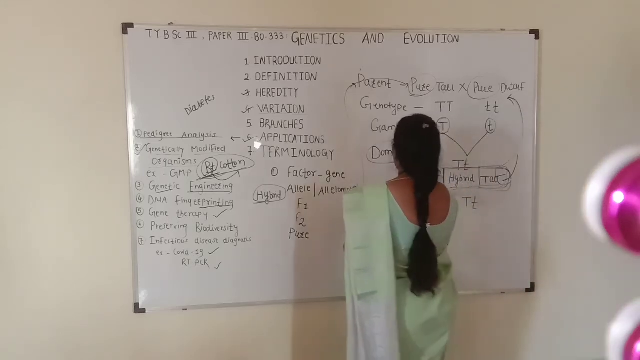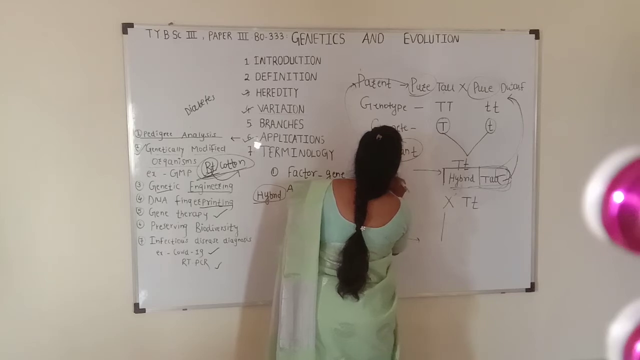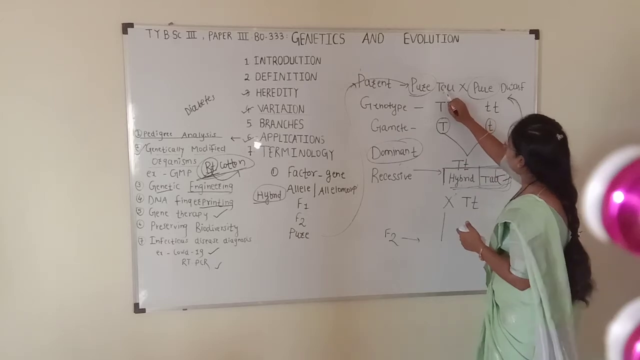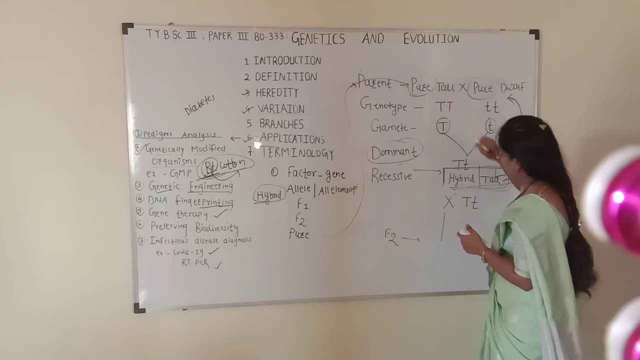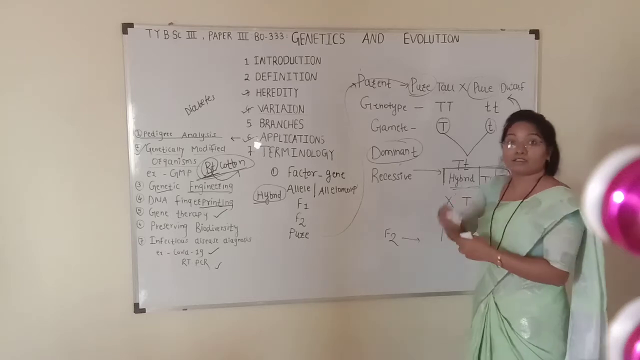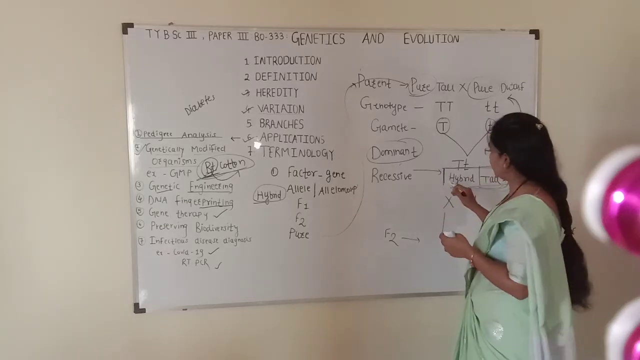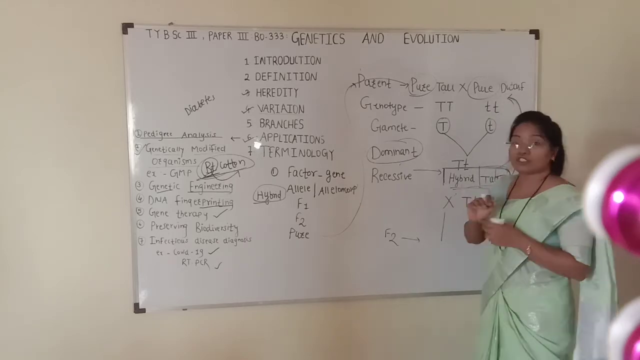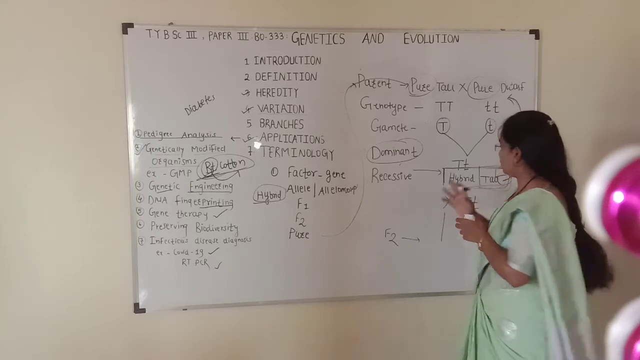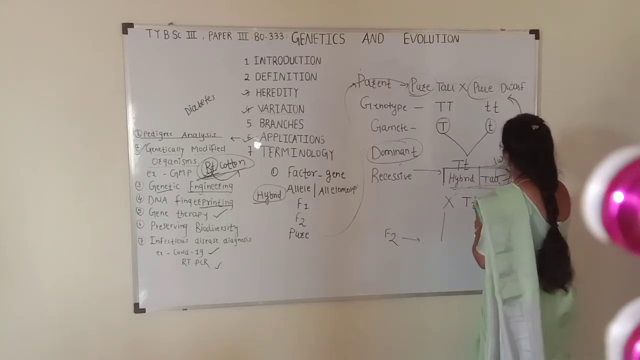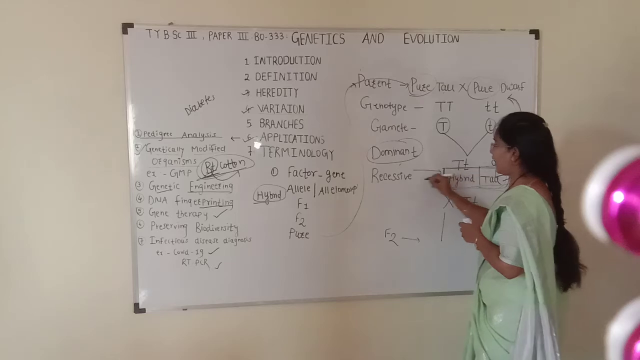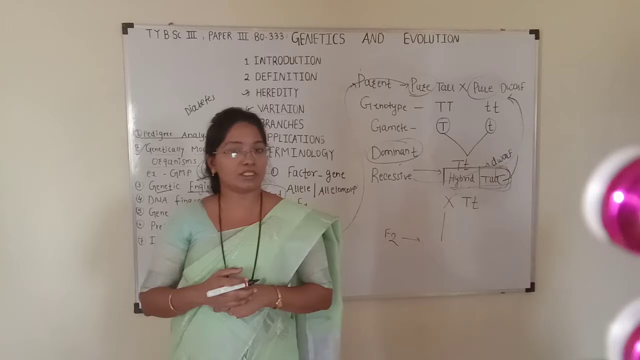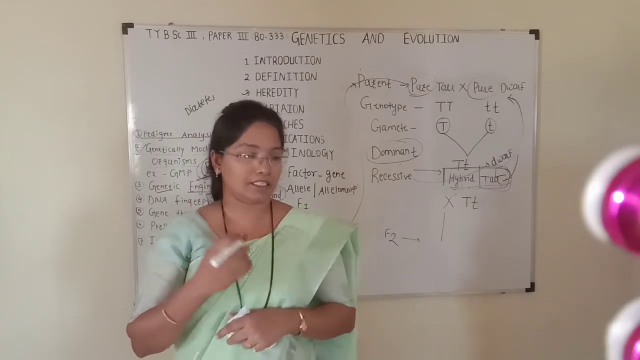Then we will see the recessive character. Out of tall and dwarf, tall character appears in F1 generation, but the other character which is not expressed in F1 generation, that is dwarf, the character which does not appear in F1 generation, is called the recessive character. This is the basic difference between dominant and recessive.